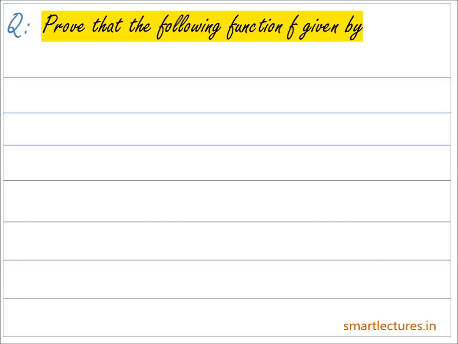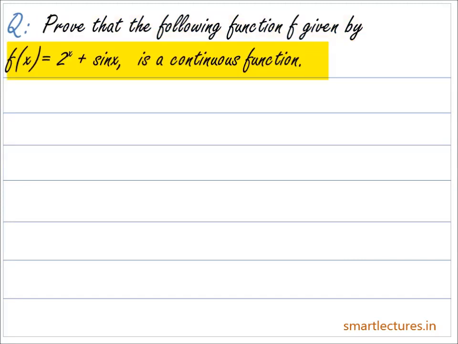Now let's solve some questions based upon this theorem. And the first question is, prove that the function f given by f of x is equal to 2 to the power x plus sin x is a continuous function.